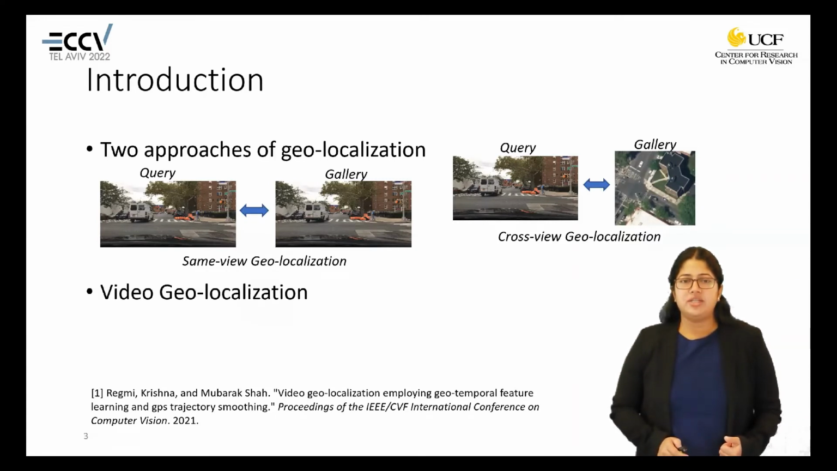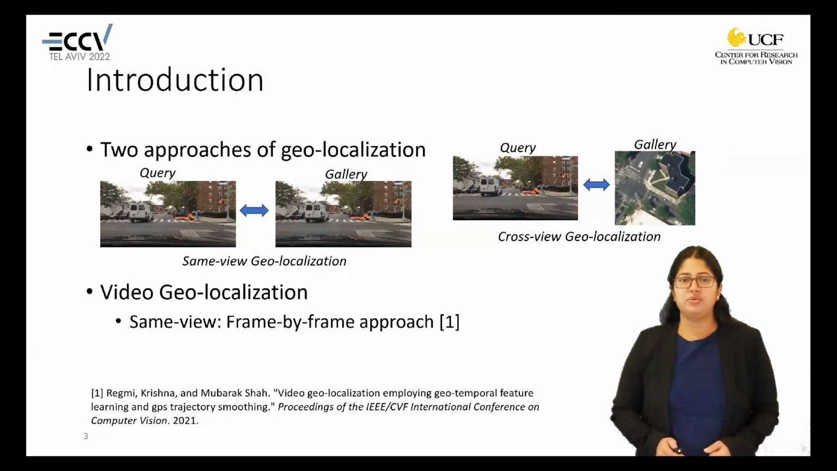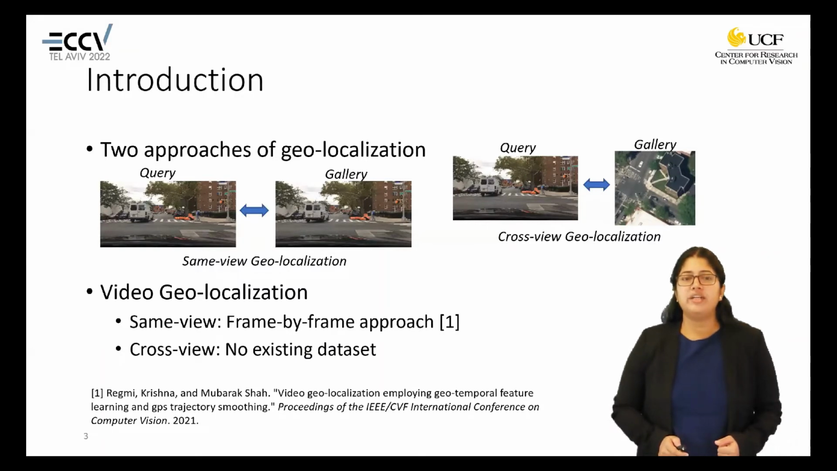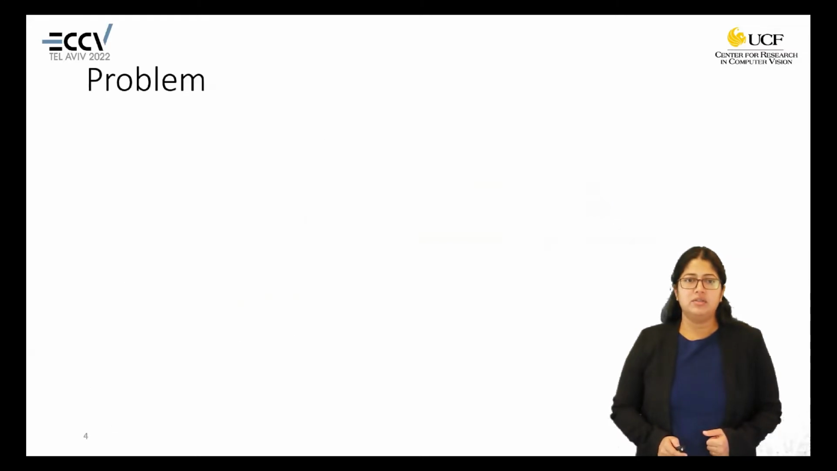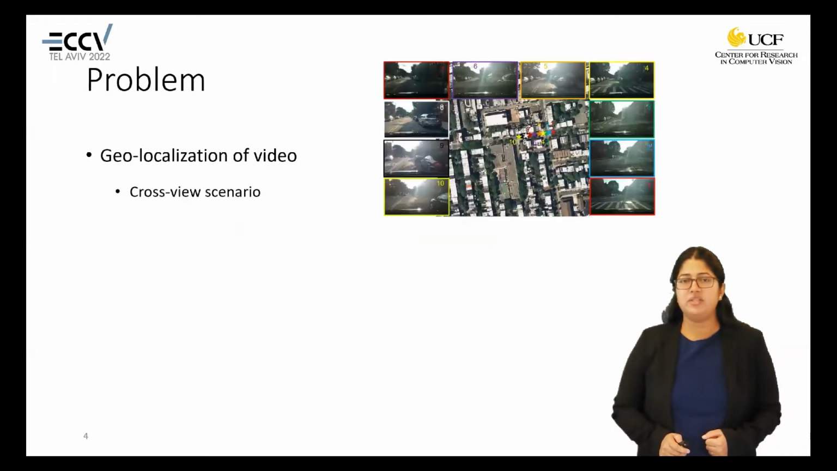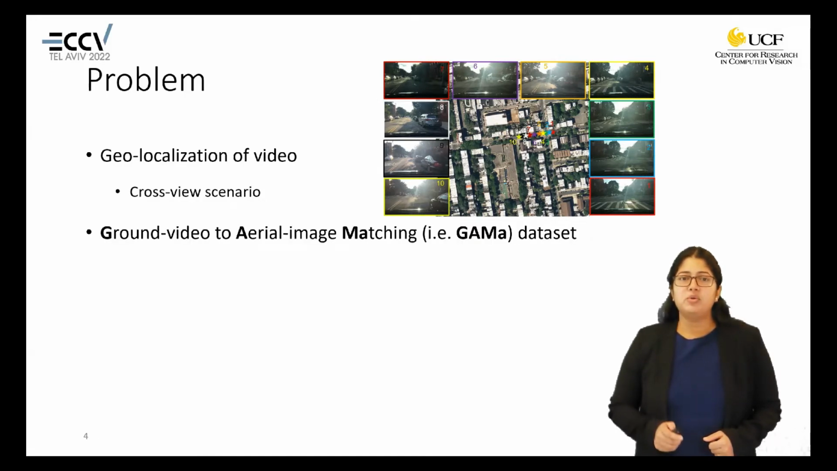In video geolocalization, there is some limited work in the same view approach where they follow a frame by frame approach. However, in cross view, there is no reported work and no existing dataset to do this type of work. Thus, we are solving the problem of geolocalization of videos, which has not been solved in the cross view scenario. Given a video, the frames of a video or its trajectory can be outlined in a single aerial image. We want to make use of this relationship, and we propose the GAMa dataset for this problem, where GAMa stands for ground video to aerial image matching.